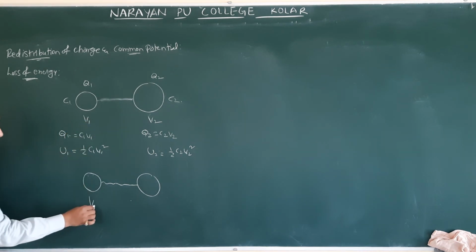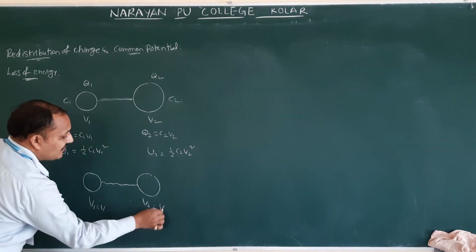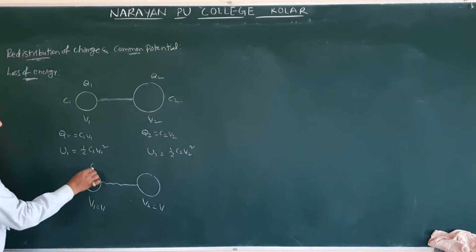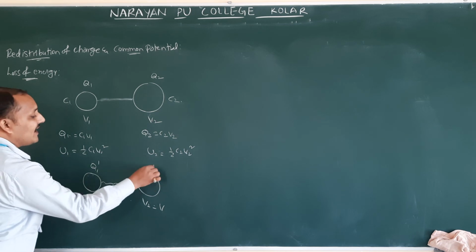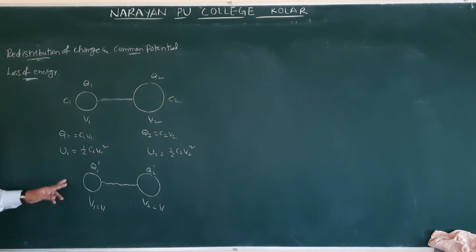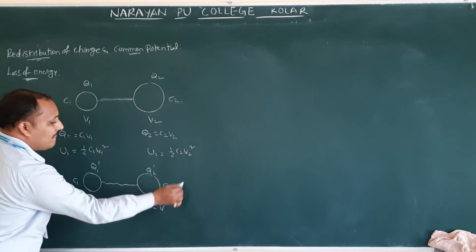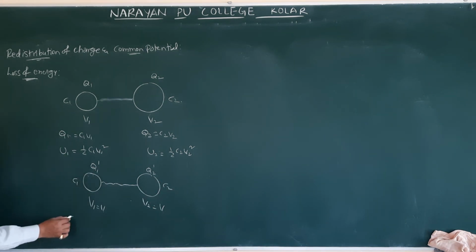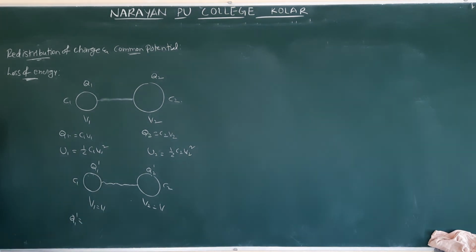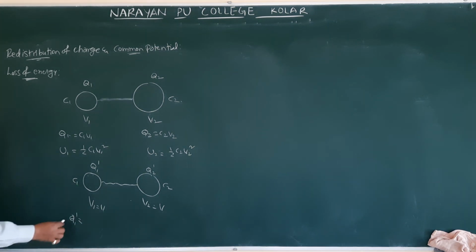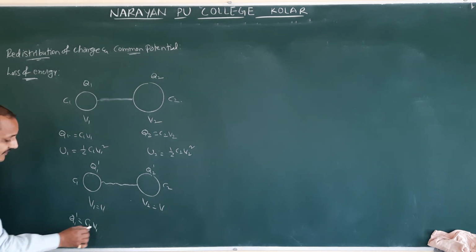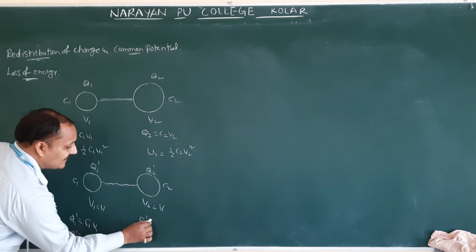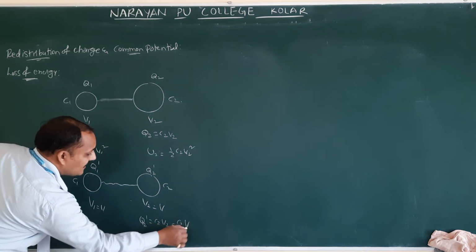V1 is going to become V, V2 is going to become V, because both the potentials are going to become equal. So the new charge on these, we are assuming as Q1 dash, Q2 dash. Okay, so capacitance C1, C2. Now what is the charge on this? Q1 dash is equal to, this capacity won't be changed, capacity remains same. So Q1 dash equals C1 V1, that is nothing but Q1 dash equals C1 V. Q2 dash equals C2 V, that is nothing but C2 V.